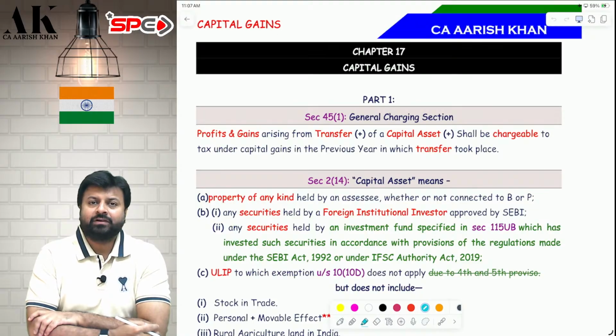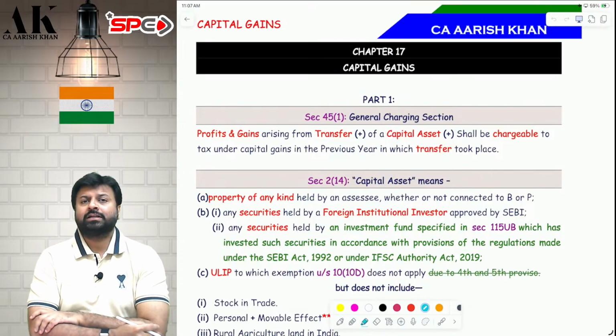We all know that the first section of every head is generally a charging section. So here also the first section, that is section 45, is the charging section. Now in section 45 in capital gains there are two types of charging section. One is general charge, one is special charge. General charge is given under 45 subsection 1, and for special charging section there are many other subsections which we will see after some time.